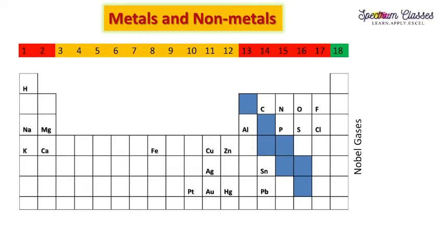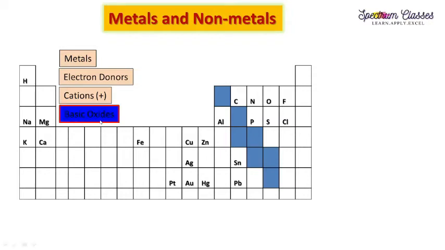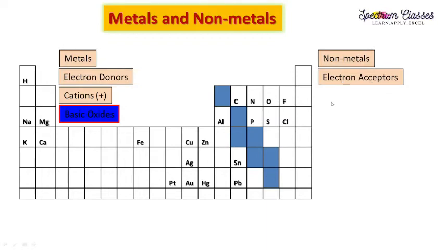Now the important properties of metals and non-metals we are going to discuss again. Metals can donate electrons very readily. To acquire the noble gas configuration, they complete their octet by donation of electrons. Since they donate electrons, they acquire a positive charge. We have already discussed this in the previous video, but remember this. Metal oxides are basic in nature most of the time and they turn red litmus to blue. On the other hand, non-metals are acceptors of electrons, meaning they complete their octet by electron acceptance. Since they accept electrons, they acquire a negative charge and their oxides are acidic in nature.